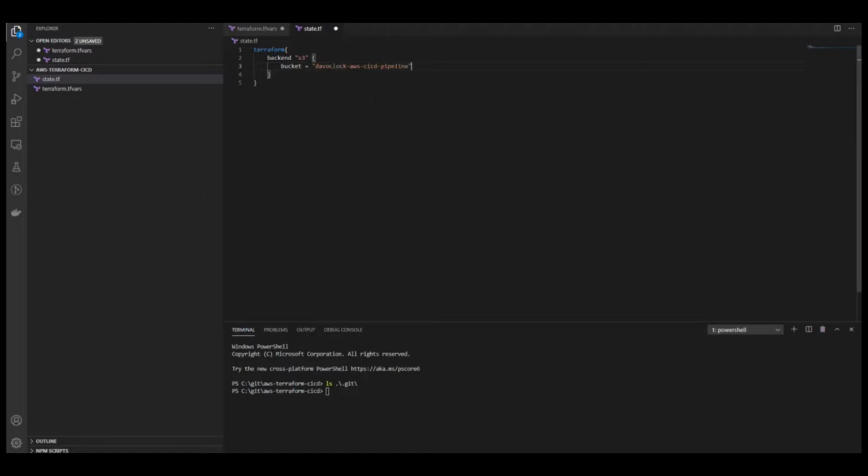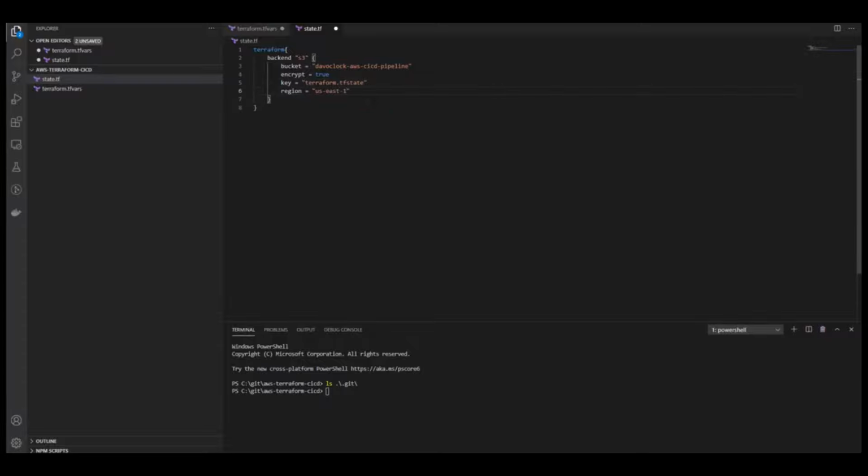So that's what the name is. I'm going to tell it to encrypt by default. So encrypt true. Key. This is what the name of the file is going to be. I'm going to call it terraform.tfstate, and the region for the S3 bucket is us-east-1. I'm going to save this file, save this other file.